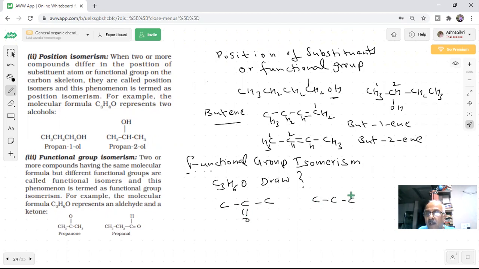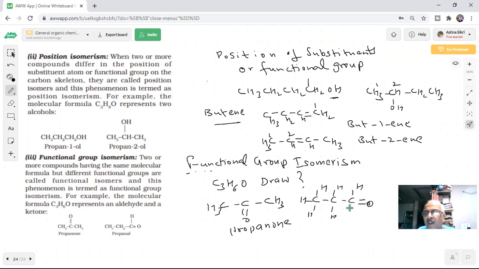Then what becomes H, H, H, H, H, H? CH3, CO, CH3. This is called propanone, students. It's a ketone. There is no need to write 2 because there is only one possibility, propanone.